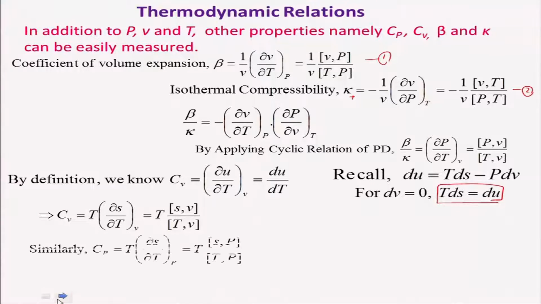In a similar way, we can also express Cp in terms of entropy: Cp is equal to T ∂S/∂T at constant pressure. So you can write Cp as a function of S and T, and similarly Cv as a function of S and T.